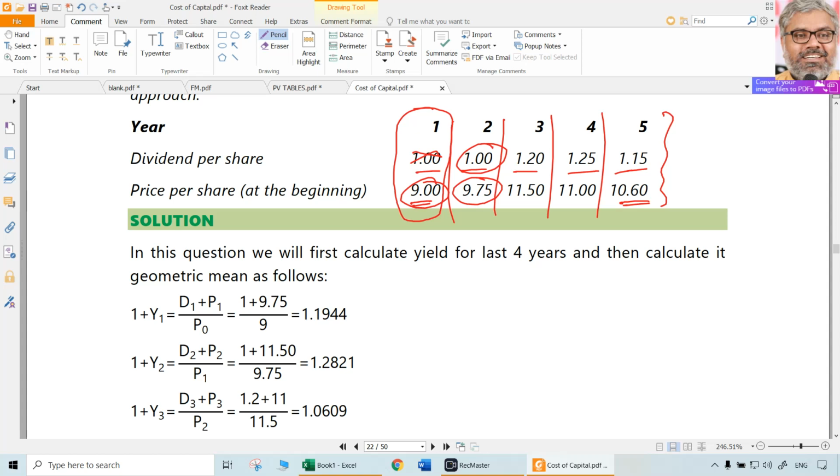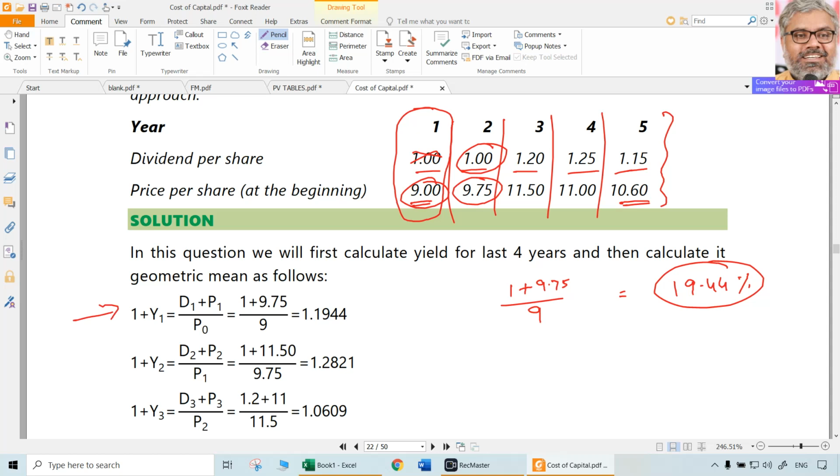On top of it, what is going to happen? Let us say somebody purchased this share for 9 rupees. So what is he going to receive? He is going to receive 1 rupee dividend and he is going to receive 9.75 at the end of that year if he sells it. So 9.75 plus 1, 10.75 new divided by old minus 1 multiplied with 100. How much is the rate here? That is 19.44% growth rate, or yield, for year 1.